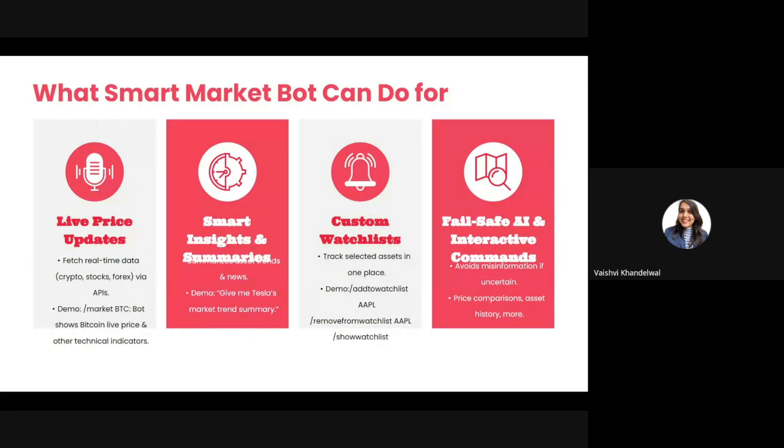Third, we have custom watch lists. A user can create their watch list, they can add to their watch list, they can remove from their watch list, they can show the watch list to their friends, or just keep track of everything that they've been doing. Last but not the least, we ensure that the AI that we are using, that is the Gemini prompts, does not hallucinate at any point, and it remains user friendly at all times.